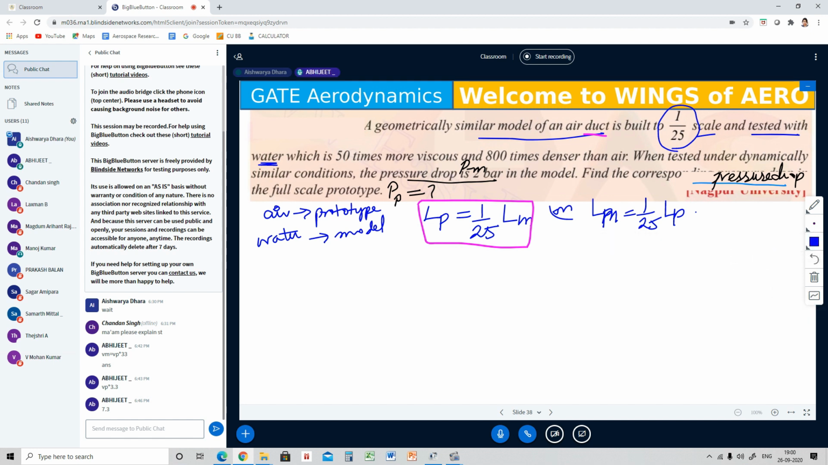Ma'am, can you explain once again how it will be? LP is equal to 1 by 25 of LM. I am confused in that one, ma'am. Yes, that's why I'm asking you to read repeatedly. Until you read and understand the statement, a geometrically similar model of an air duct means the air duct is a prototype. That similar model is built to 1 by 25 scale, ma'am.